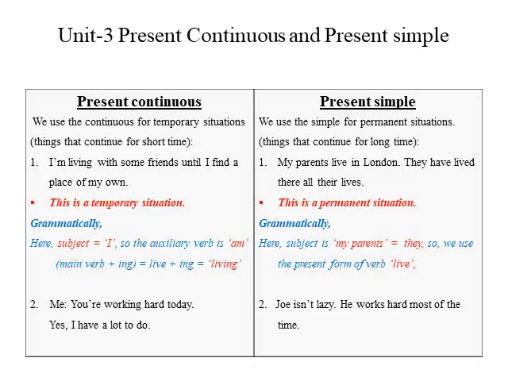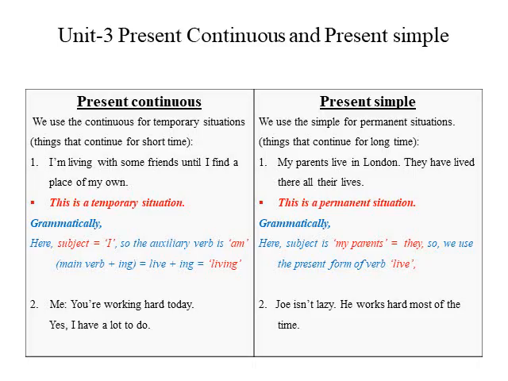We are talking about a temporary situation because currently I am living with some friends until I find a place of my own. Whenever I get my own place, I'll quit, I'll shift. So right now I am living with some friends. Grammatically, I is the subject, so we add am as the auxiliary verb and we add ing to the main verb, living.